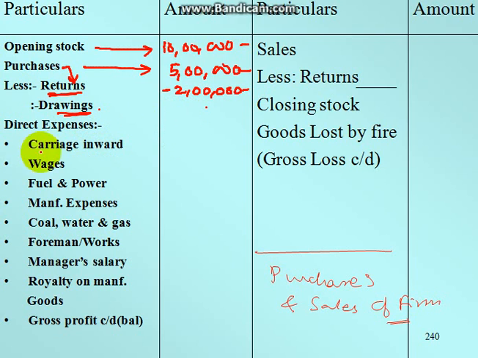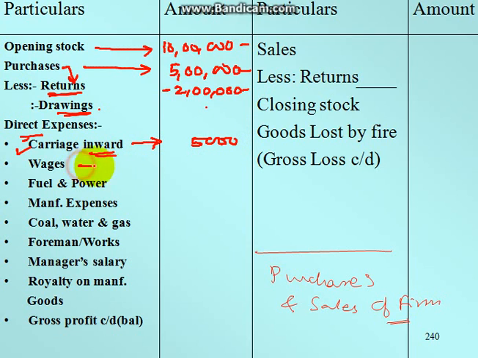Rest you can leave it blank. Now if there are direct expenses, what are direct expenses? Direct expenses basically is due to carriage inward. Now what is carriage inward? When you are purchasing some products, some inward charges are there, means some basic kind of transportation charges. Say you have got charges of 5,000.